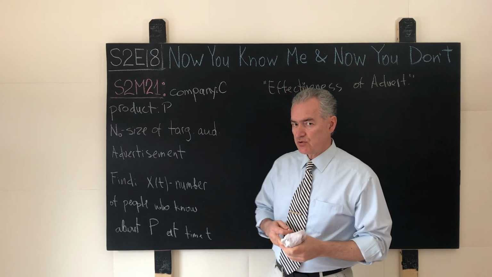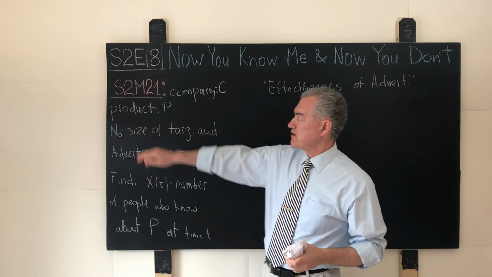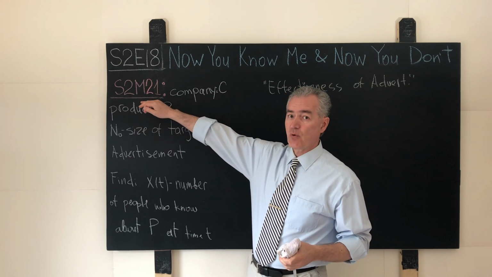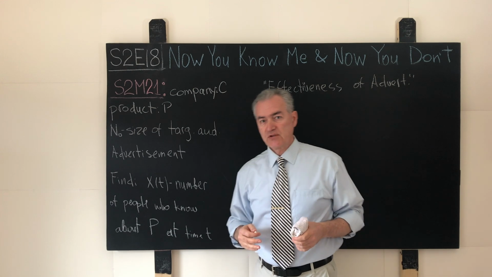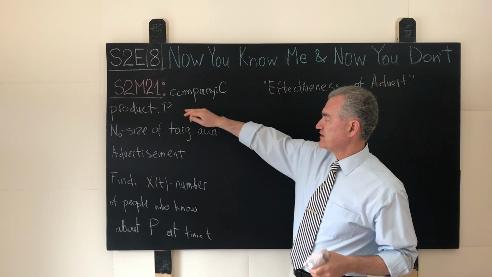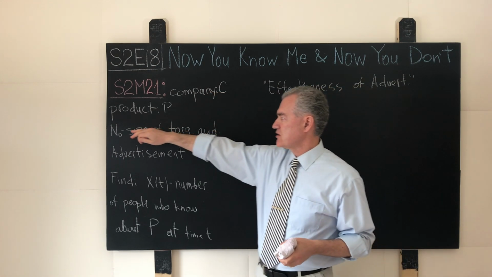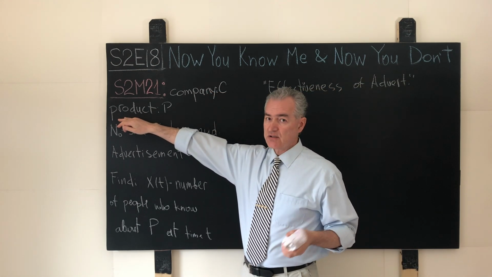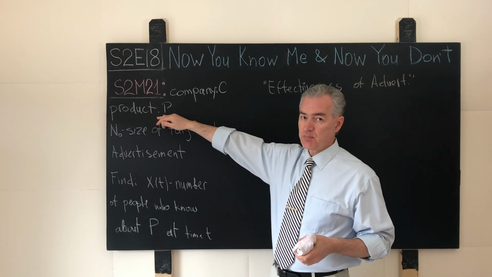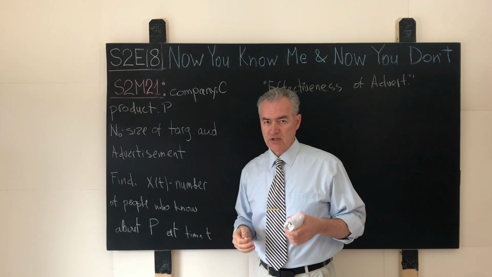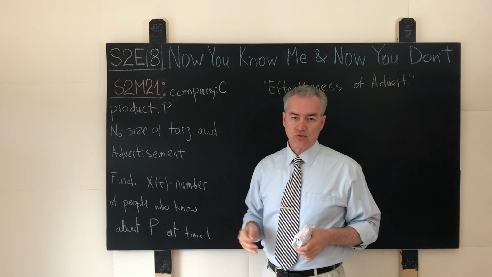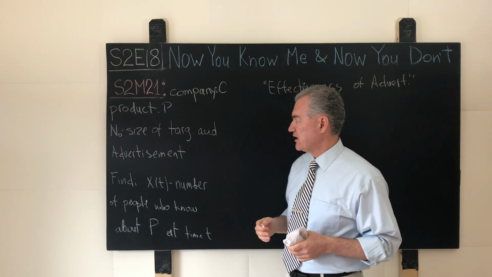Because in the next episode we'll discuss the solution of the mathematical problem S2M21, where we are given the following setup. For example, let's say we have a company designated with the letter C. It doesn't really matter much. The company has a certain product, which I designate with the letter P, and that could be anything. It could be eggs, it could be bricks, or it could be a YouTube channel for all we care.